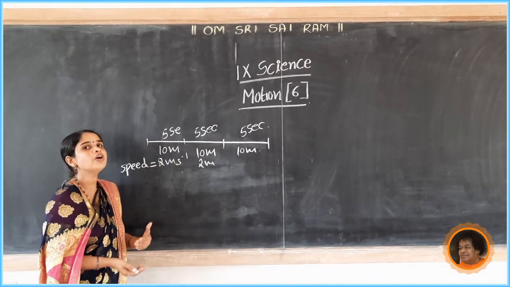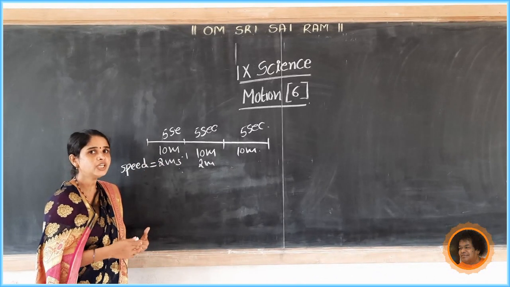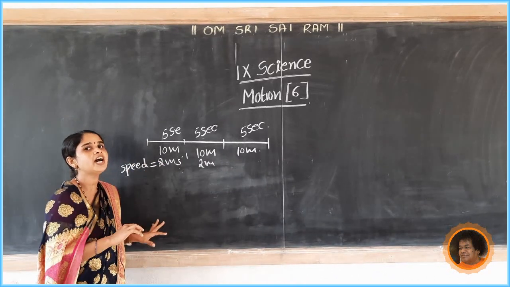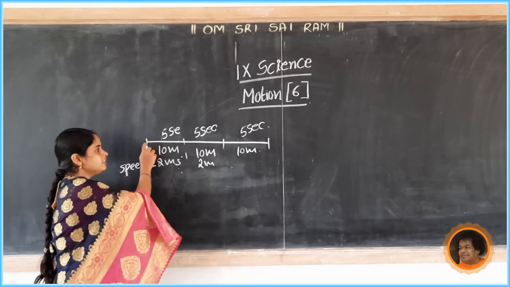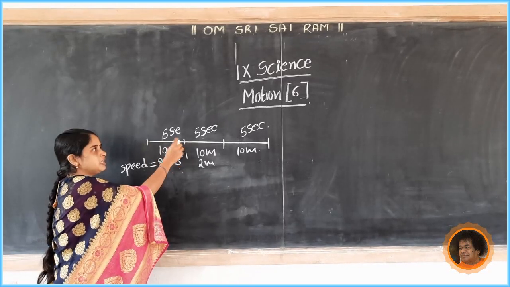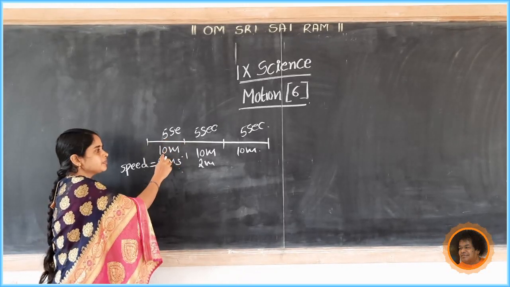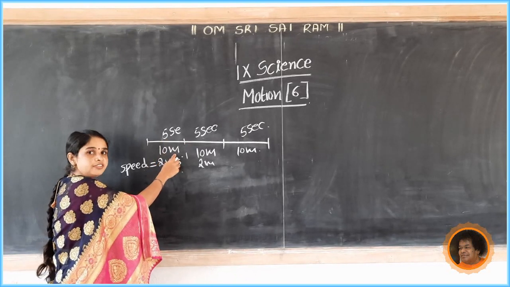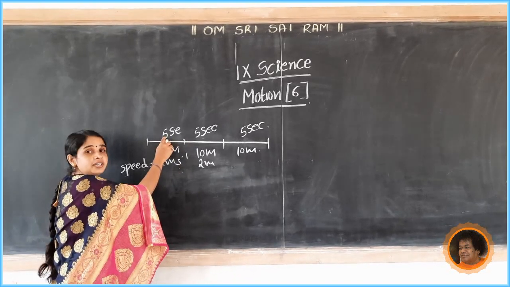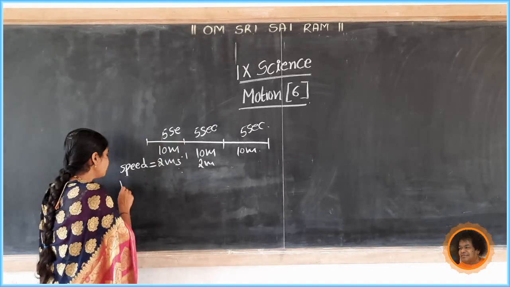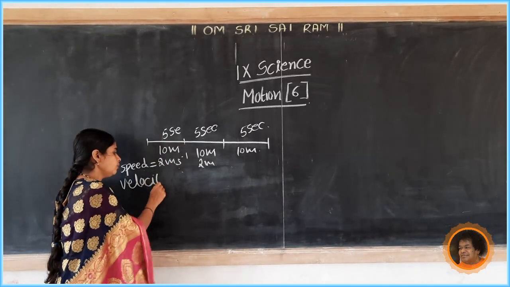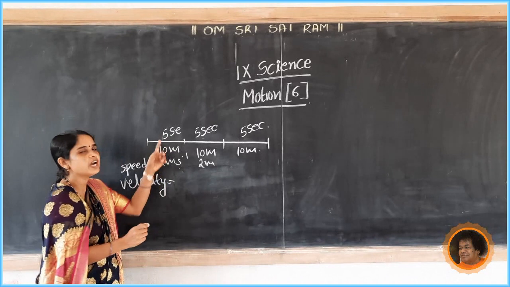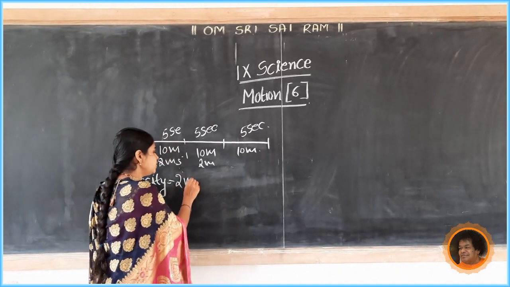Then calculate the velocity. Velocity equals displacement divided by time. What is the displacement in 5 seconds? Here it is 10 meters, divided by time 5. Velocity equals 10 by 5, which is 2 meters per second.